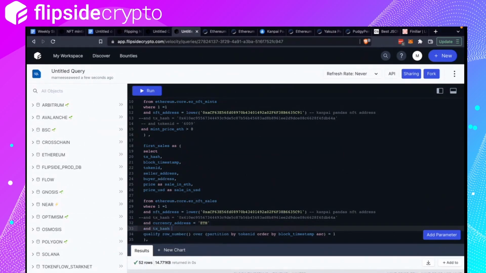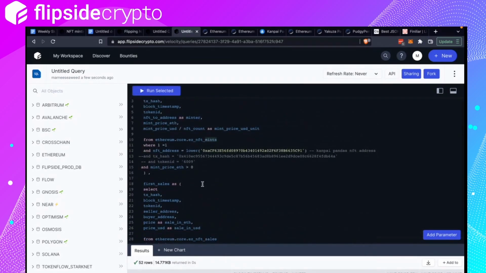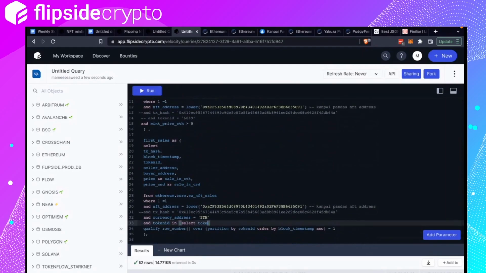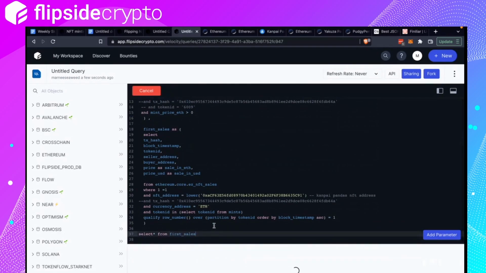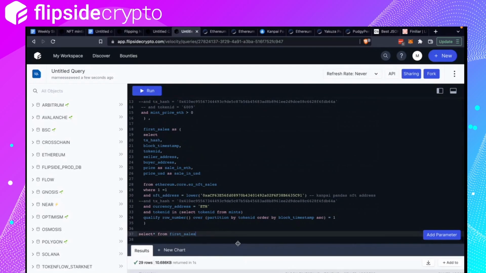And transaction hash, sorry, and token ID in select. What is it? Select token ID from mints. Select all from sales. Okay, there you go.